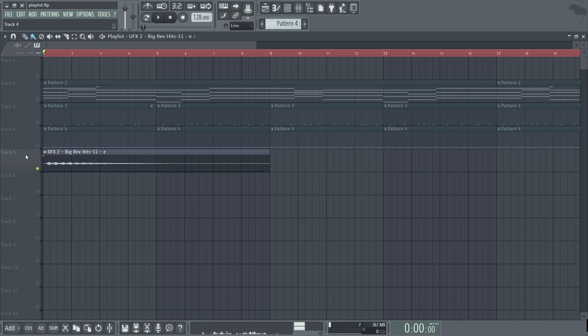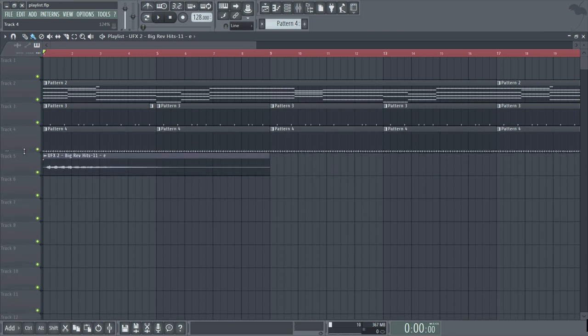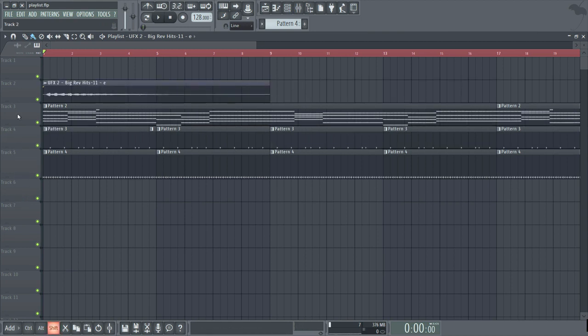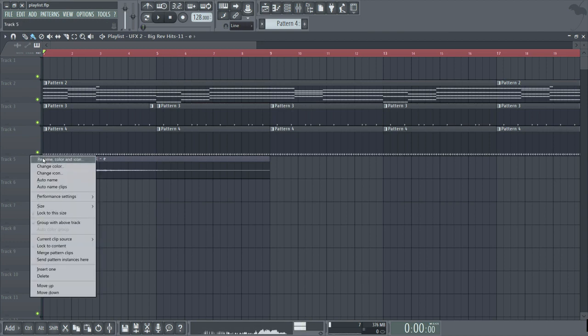So let's take another look at the tracks here on the left. We can drag the edges up or down to resize them individually. And like we did in the channel rack, clips can be moved by holding shift and scrolling up or down. The green light again is a mute function, and if we right click this we have even more of the usual sort of generic options that we've already explored, such as rename, color, icons, and so on.